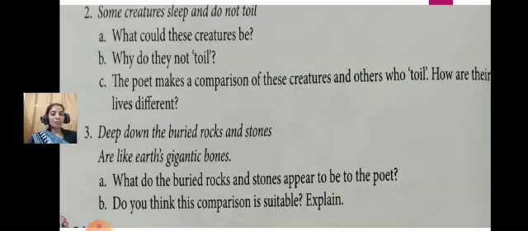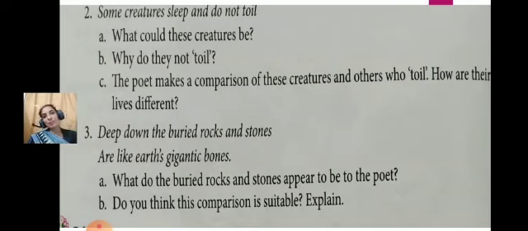Okay, children? Third is, deep down the buried rocks and stones are like Earth's gigantic bones. Question A, what do the buried rocks and stones appear to be to the poet? B, do you think this comparison is suitable? Explain. The buried rocks and stones appear to be the earth's gigantic bones to the poet.